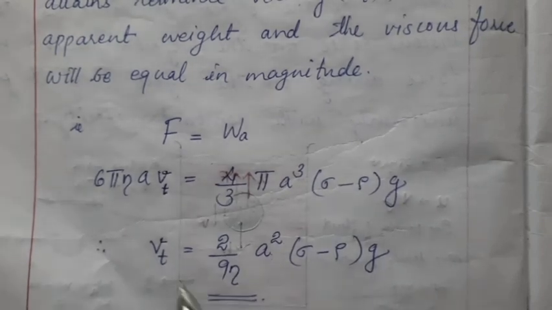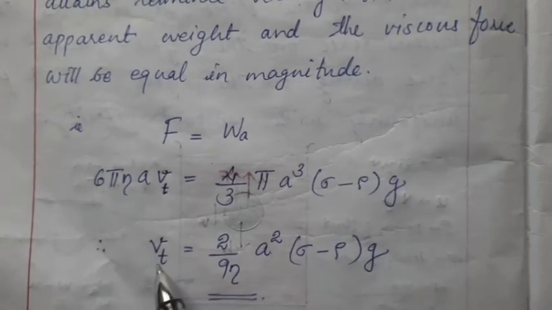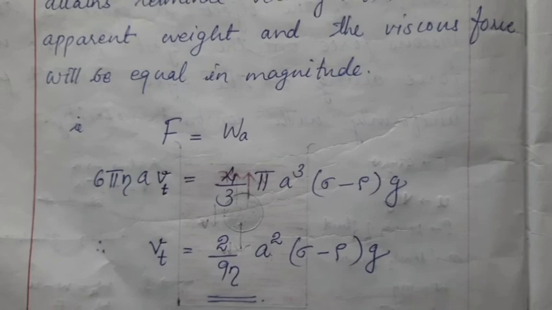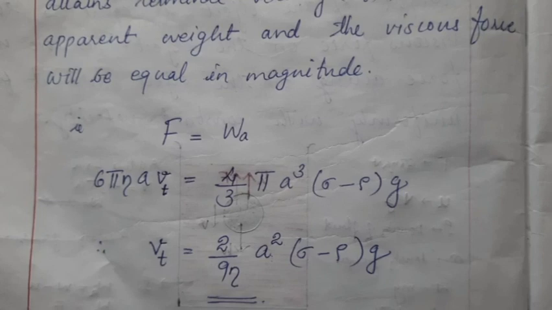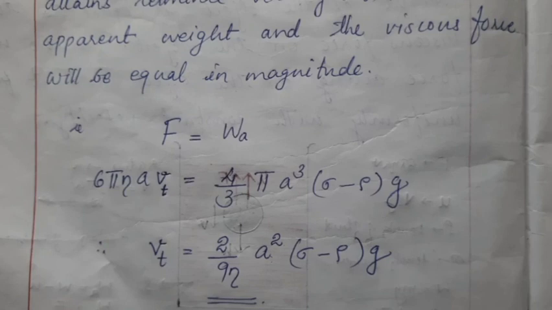Yes, eta is more, viscosity is more, velocity will be lesser. So if you analyze different liquids, for example water or mercury, different liquids will have different viscosity. You take honey, we know honey is thicker than water, so its viscous nature will be more. This will be more viscous. So this terminal velocity and viscous nature are connected.